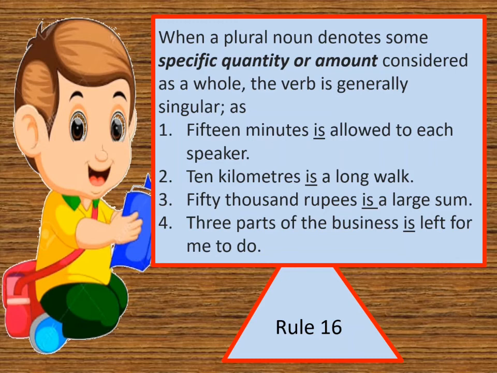Next, 10 kilometers is a long walk. 10 kilometers is a specific amount and quantity, so the verb will be of singular number. Same as, 50,000 rupees is a large sum. Three parts of the business is left for me to do. In this way, many rules are discussed to make correct use of the verb, and to speak and write correctly.